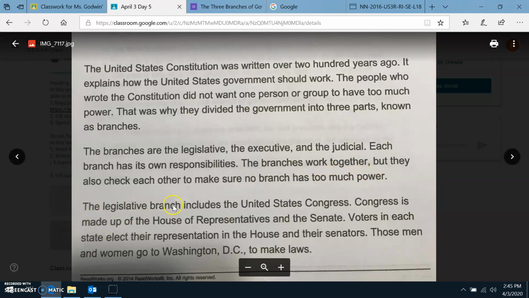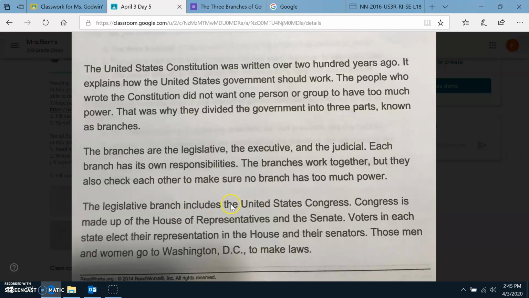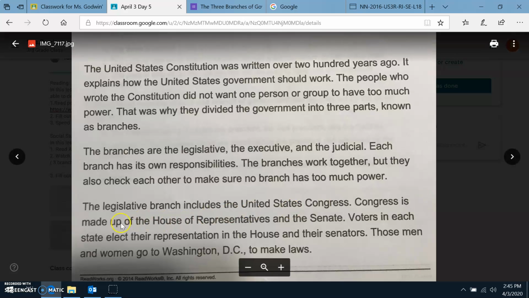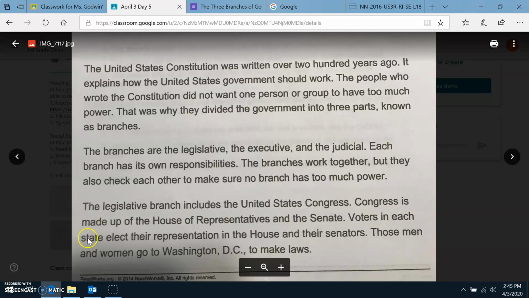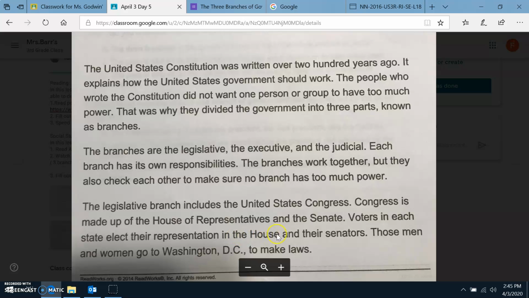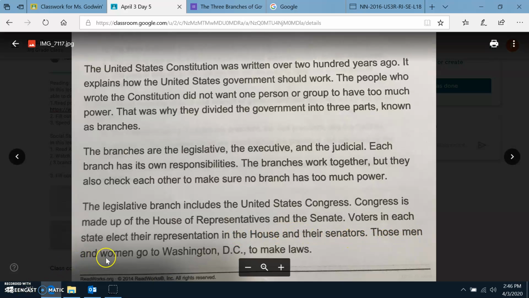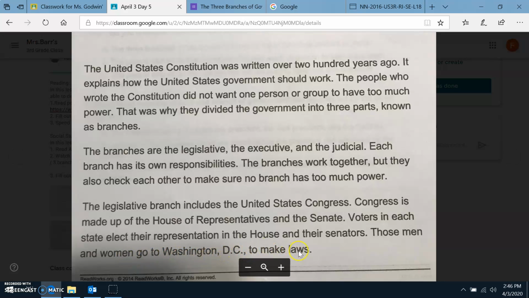The legislative branch includes the United States Congress. Congress is made up of the House of Representatives and the Senate. Voters in each state elect their representatives in the House and their senators. Those men and women go to Washington, D.C. to make laws.